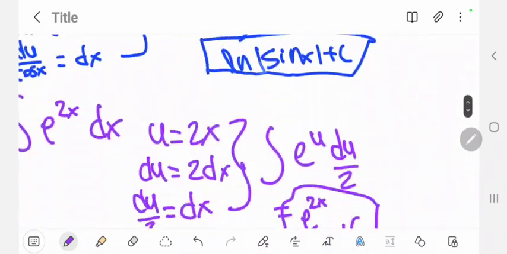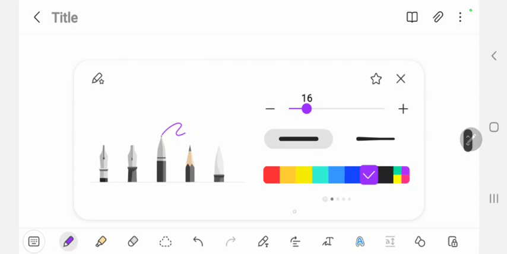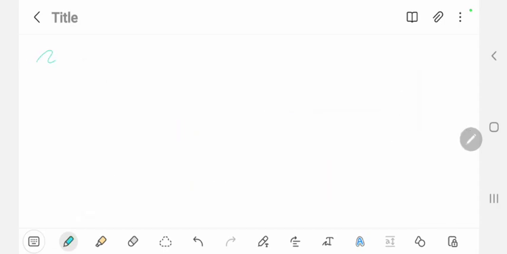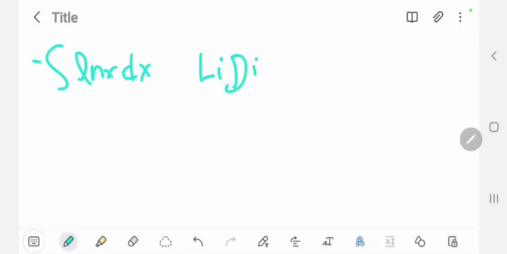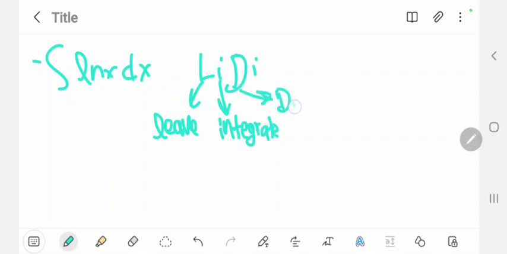Now, negative integral of ln x, so we can solve now the negative integral of ln x dx, and I like to use this method called LIATE. Now you can continue with your u and v, but I like to use LIATE. And what it is, this stands for leave, this stands for integrate, this stands for differentiate, and this stands for integrate.